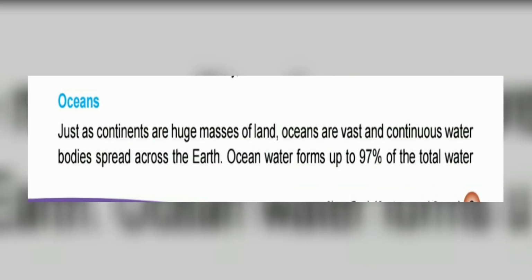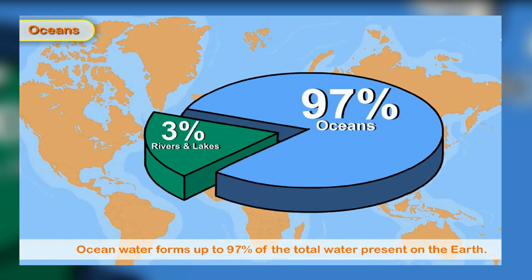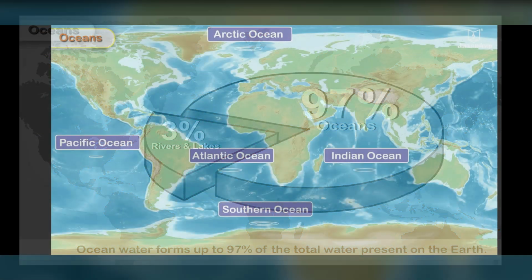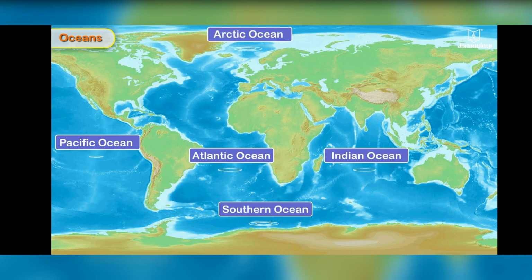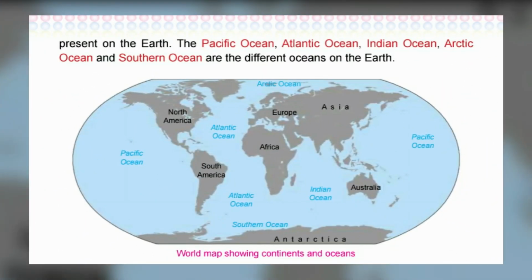Next, oceans. Just as continents are huge masses of land, oceans are vast and continuous water bodies spread across the earth. Ocean water forms up to 97% of total water present on the earth. The Pacific Ocean, Atlantic Ocean, Indian Ocean, Arctic Ocean and Southern Ocean are the different oceans on the earth. Refer to the picture on page number 155, world map showing continents and oceans. The blue colored are the oceans and grey colored are the continents.